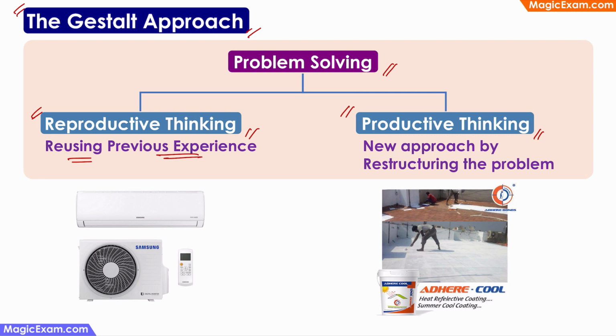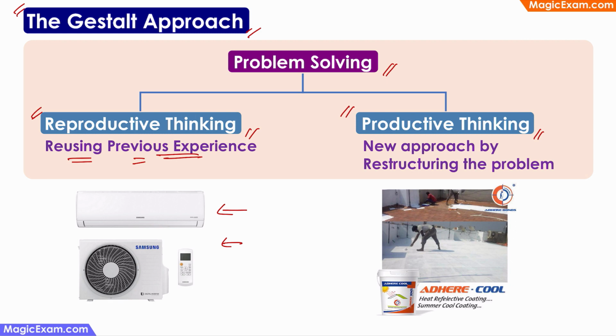For example, when I'm in Jaipur and the house gets hot, then I fix an AC and the house becomes cool. When I move to Hyderabad and in summer the house gets hot, the easiest way to solve this problem is to use reproductive thinking. I can reuse the same solution. I can reuse my previous experience. So all I need to do is fix an AC and the house will become cool.